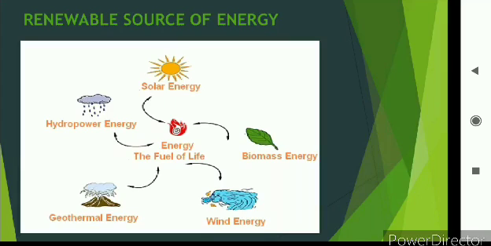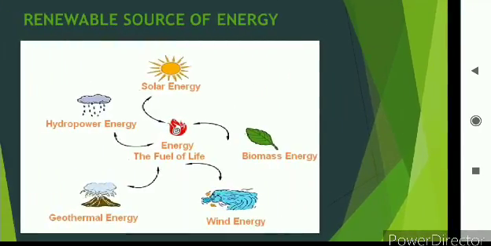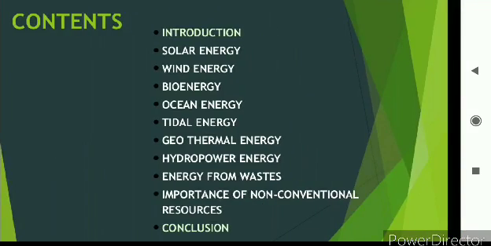Like hydropower energy, the power of water is used for producing electricity through the hydraulic turbine, and then this water is used for various purposes, and this is the cycle of power generation. Next we'll discuss biomass energy, wind energy, and geothermal energy. First of all, let's see the contents.